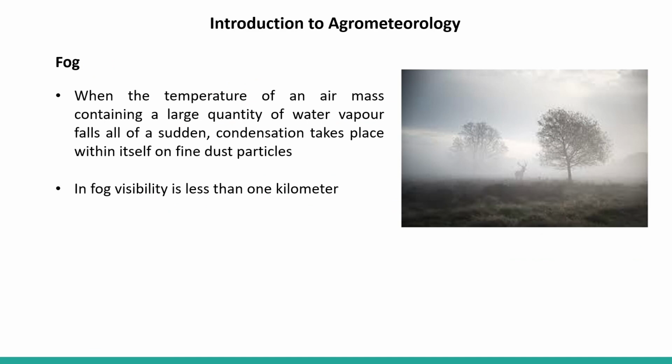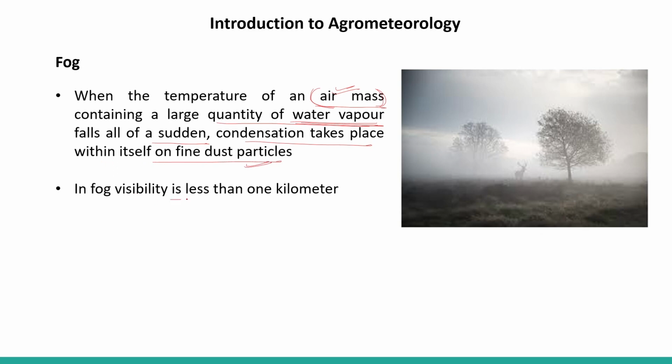Fog. In the winter season, we see fog every morning. When the temperature of an air mass, here not just water vapor but an air mass containing a large quantity of water vapor, falls suddenly, condensation takes place within it on the fine dust particles, right?